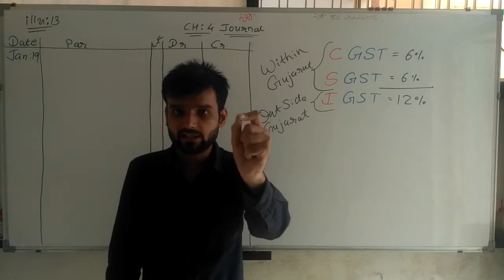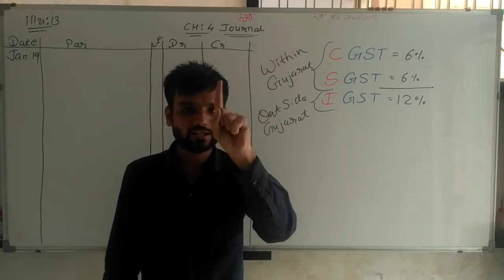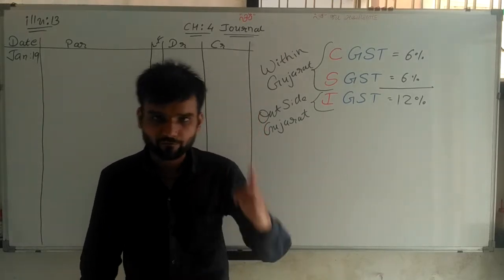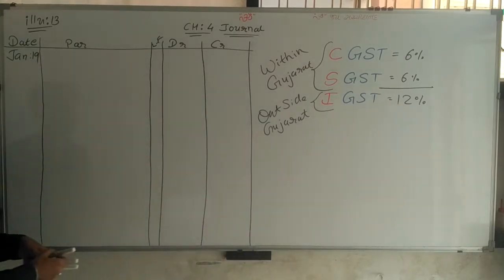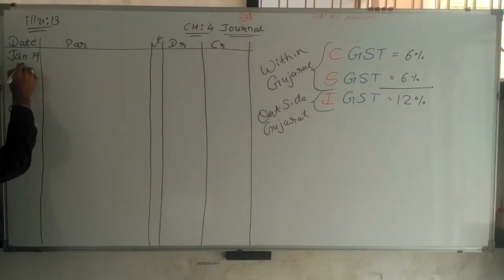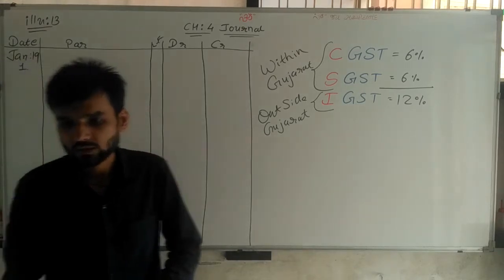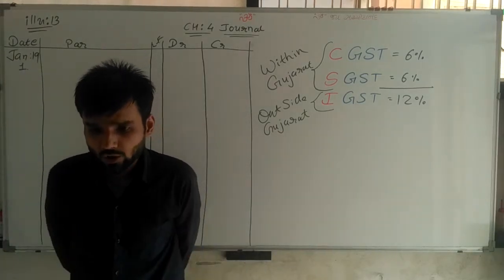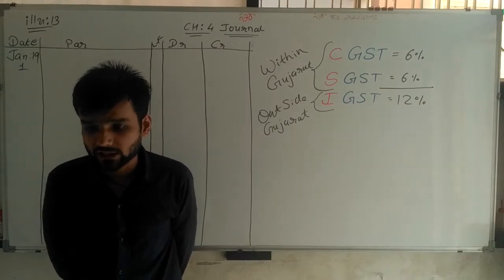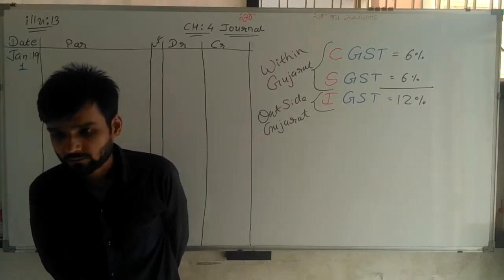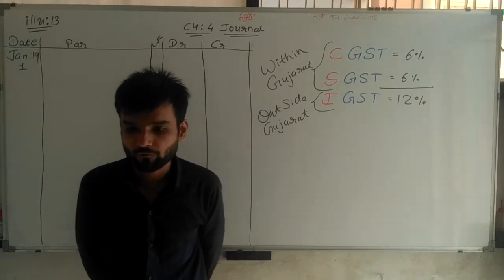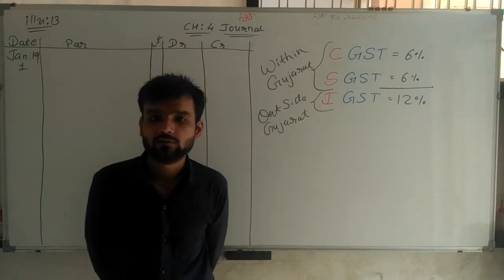Now, January 1, 2019 is given. Reading the first transaction. Date 1. On the first date, goods of rupees 10,000 are purchased from Suresh Bhai of Surat.